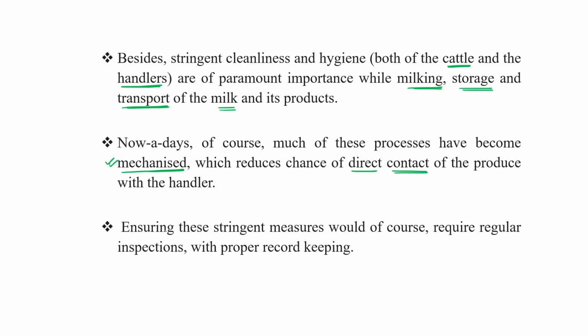Okay, so ensuring these stringent measures would of course require regular inspections with proper record keeping. Okay, to check that all the hygiene parameters are maintained in that particular farmhouse or not, and cleanliness is there, adequate water supply is there for the cattle or animals. Okay, the environment is disease free or not, a superior quality of breed is there or not. Okay, so this is how we can improve the yield.